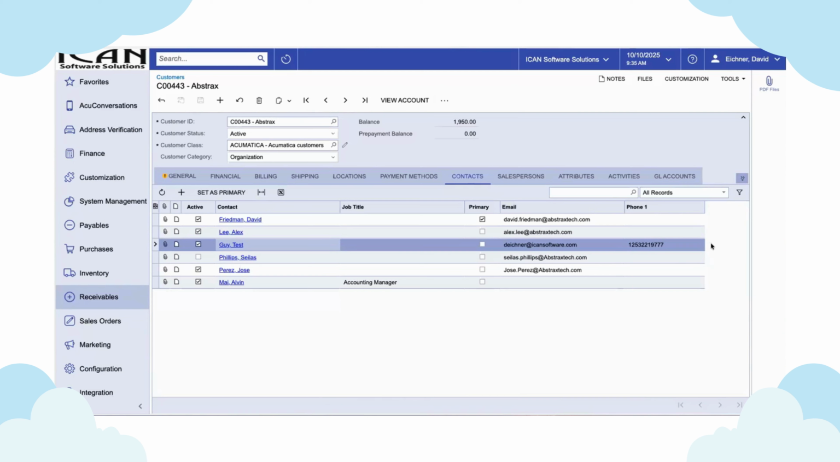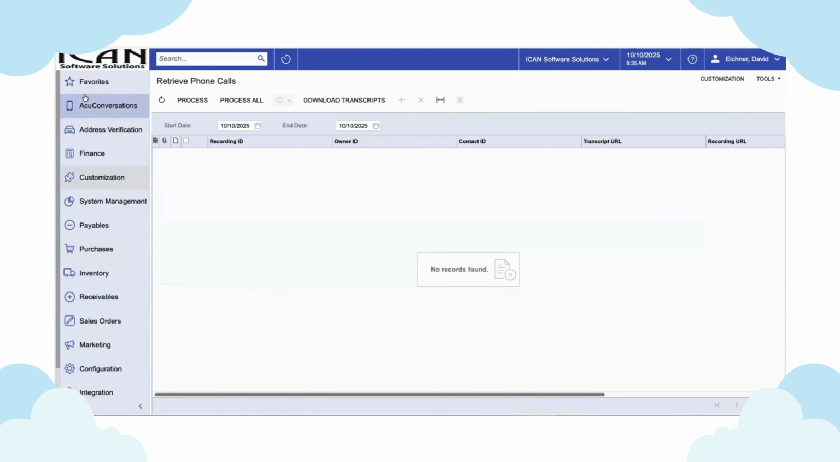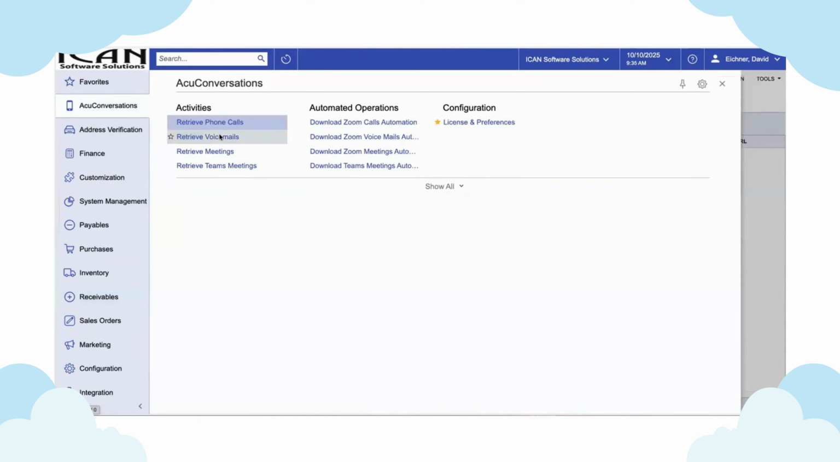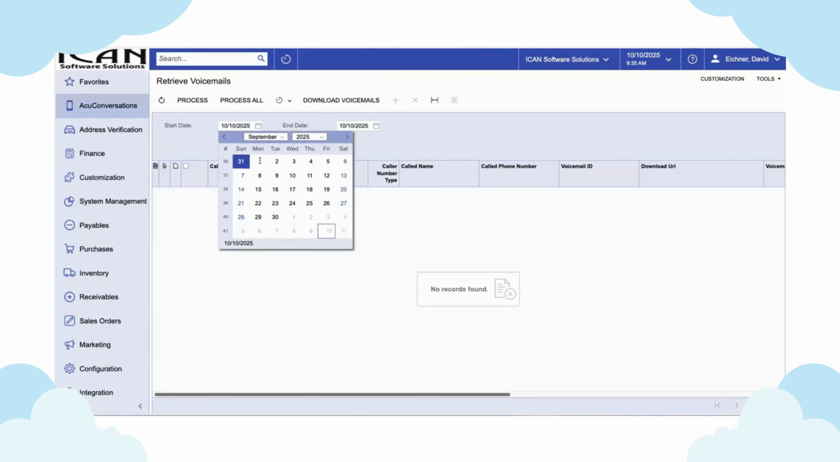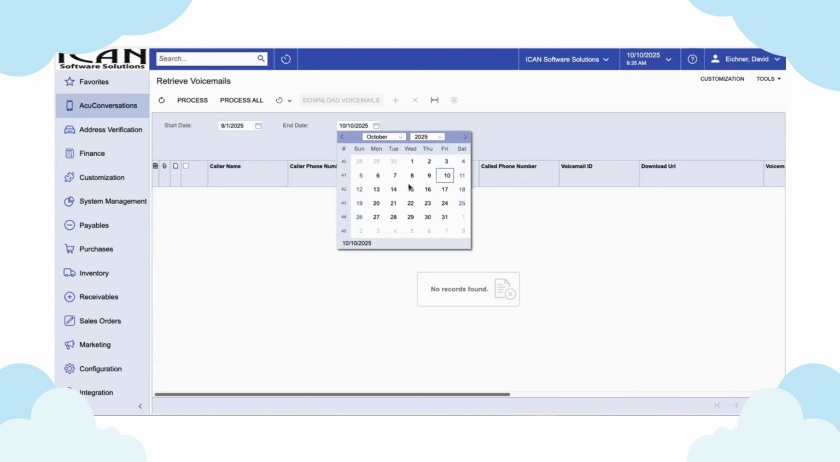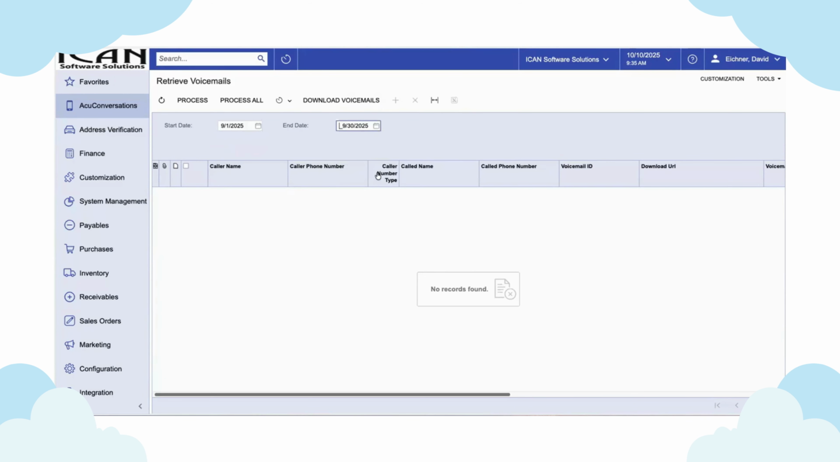As you know, with any voice over IP system, there are going to be voicemails as well. So let's take a look at our next step. We want to bring in those voicemail conversations as well. So with the voicemails, I've got some data in September. And we'll go ahead and download voicemails here.